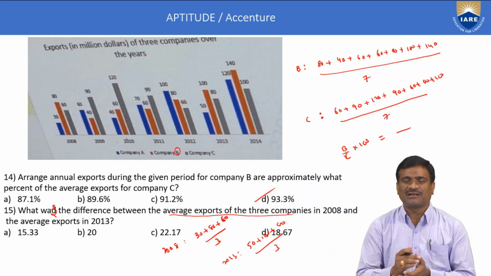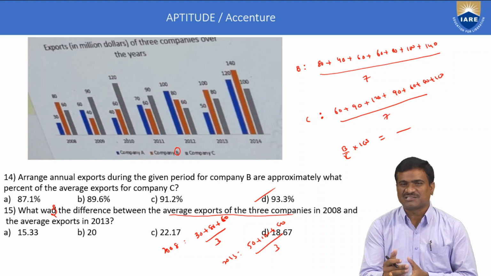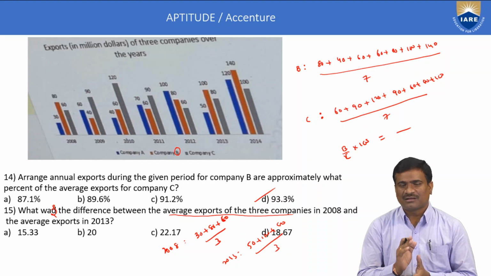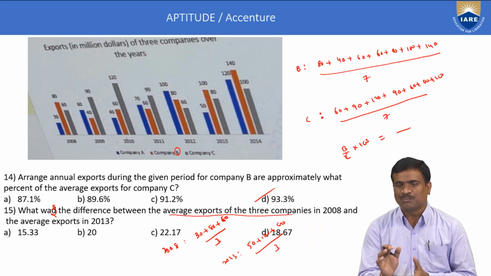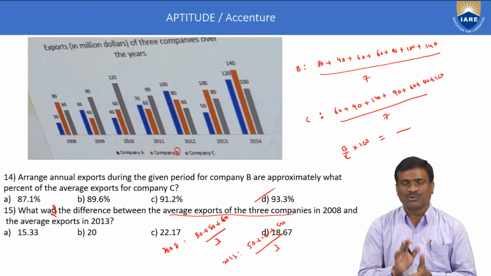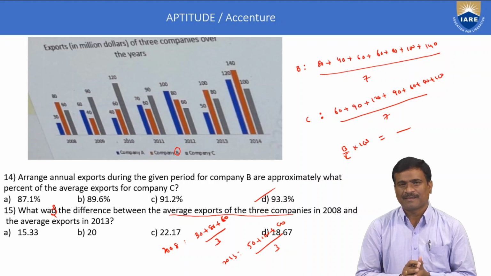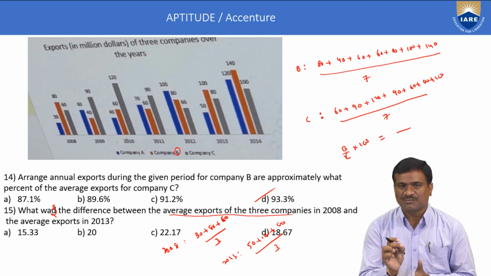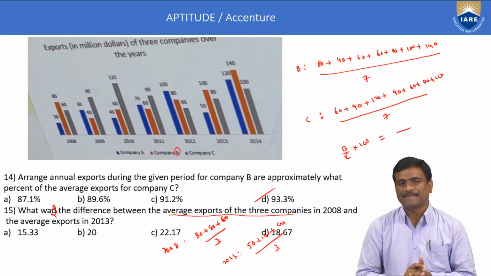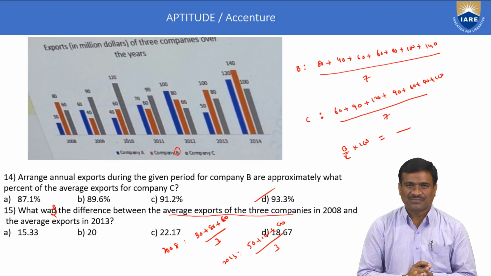Next topics in the Accenture test pattern. Time, distance and speed, important only for application. No need to practice the examples. Next, simplification. Next, permutations, combinations and probability. Next topic, ratio and proportion.